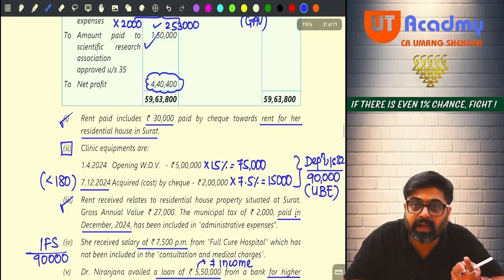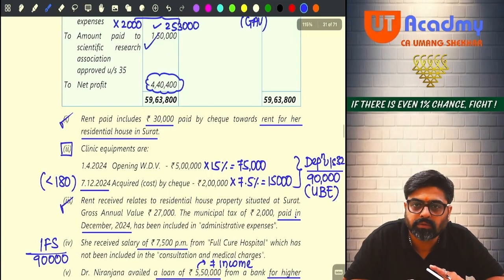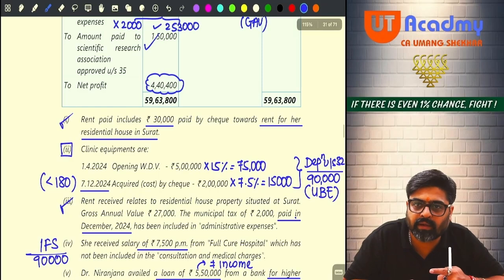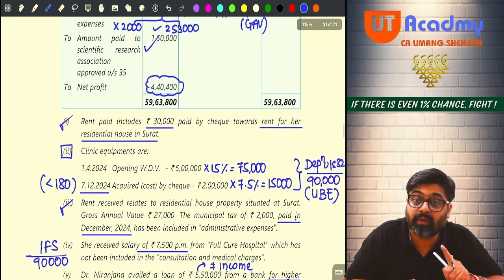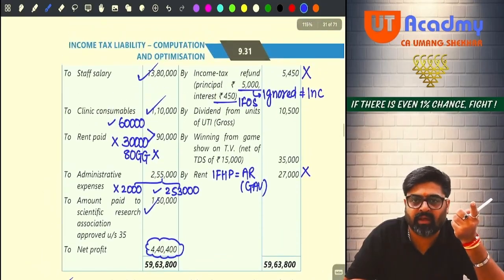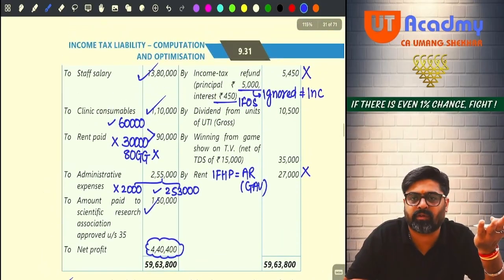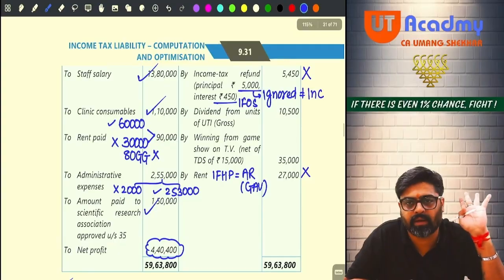So to calculate my PGBP income, I will reduce 5450. Yes or no? That time I don't have to ignore 5,000. That time the entire 5450 I will reduce. But when I bring this 5450 under IFRS, I cannot tax the entire 5450. I will tax only 450.